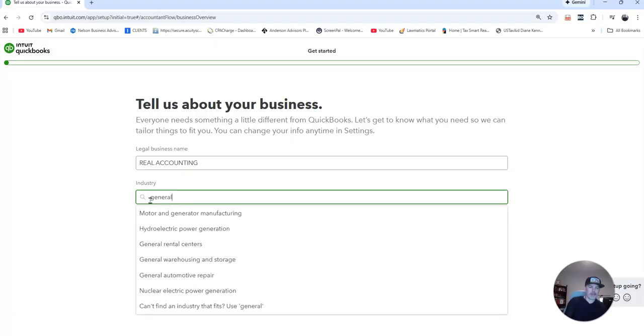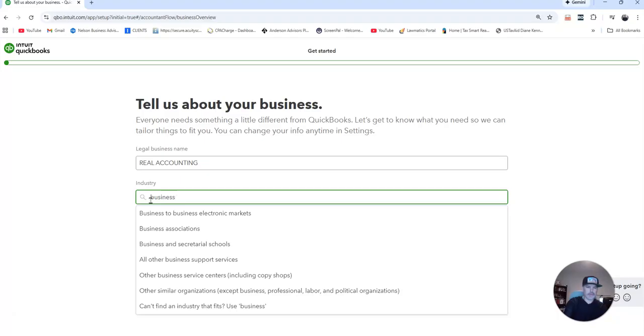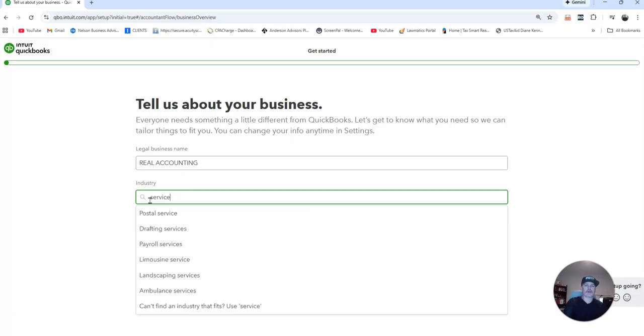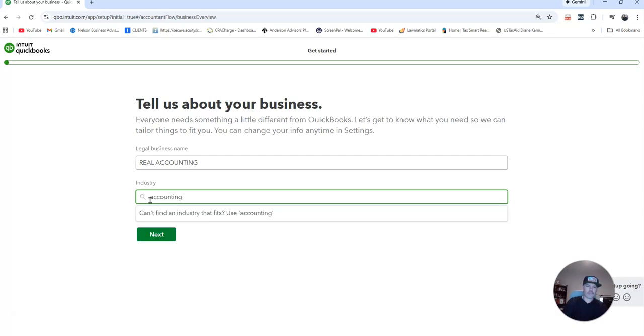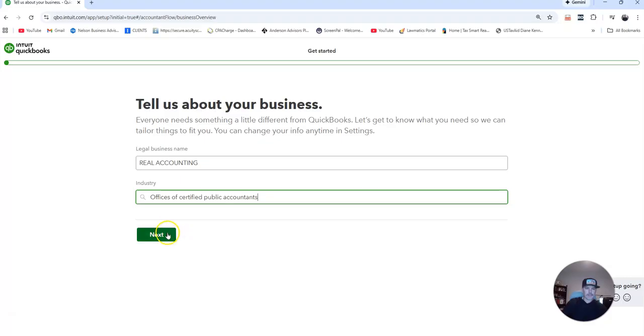I just try to find something that's like general business. So they add to these continually. So you will just want to kind of play around. I usually have like service-based business or a product-based business. I'm just going to go in and put in accounting right now because that's what we're doing on our end. So other accounting services, offices of certified public accountants. And then once you have that, you're going to click the next button.